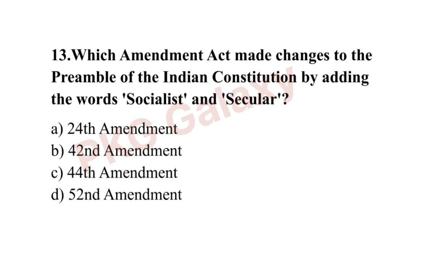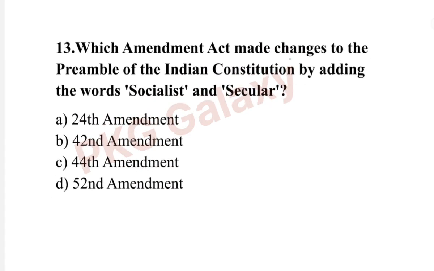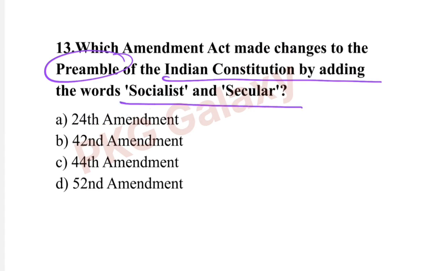Next question. Which Amendment Act made changes to the Preamble of the Indian Constitution by adding the words socialist and secular? The correct answer is option B, 42nd Amendment. And this act was amended in 1976.